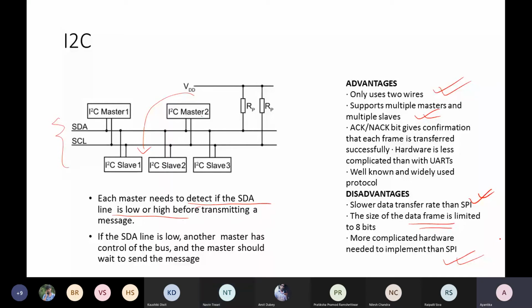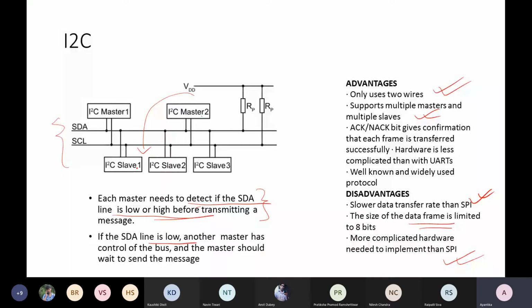Yes, for that, you have some algorithm or dedicated hardware. That is what the masters are doing basically. When they are trying to send data to the data bus, to the SDA line, they first check whether this SDA line is low or high. If this SDA line is low, that indicates that another master has taken control and some communication is going on between some other master and slave pair.